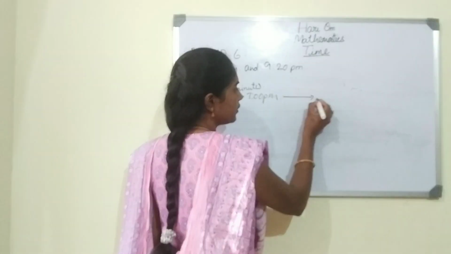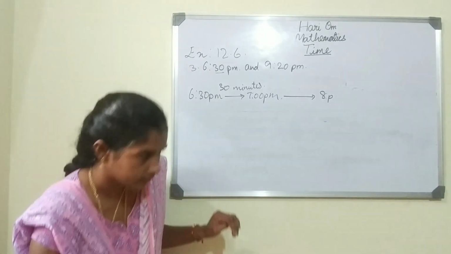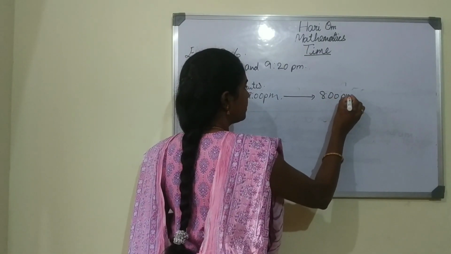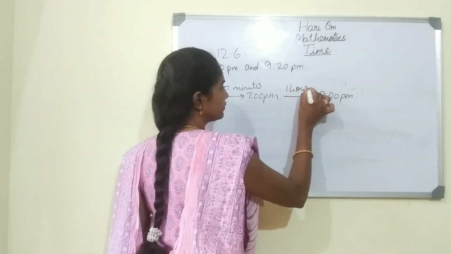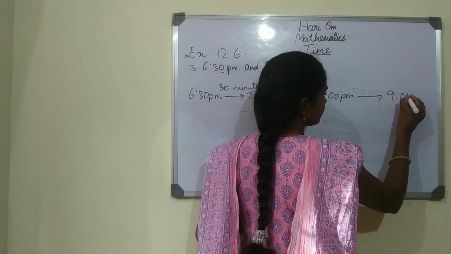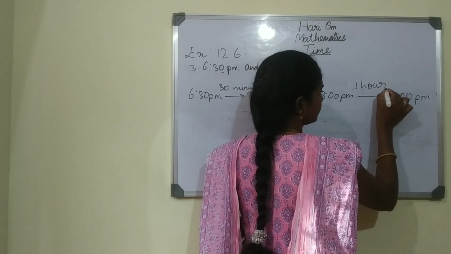From 7 to 8 p.m., 7 to 8 is 1 hour. Again from 8 to 9 p.m. it is 1 hour.